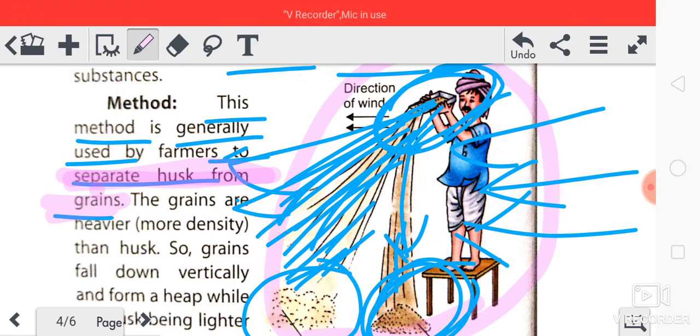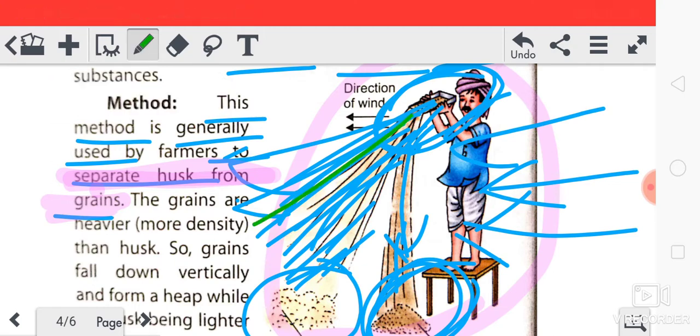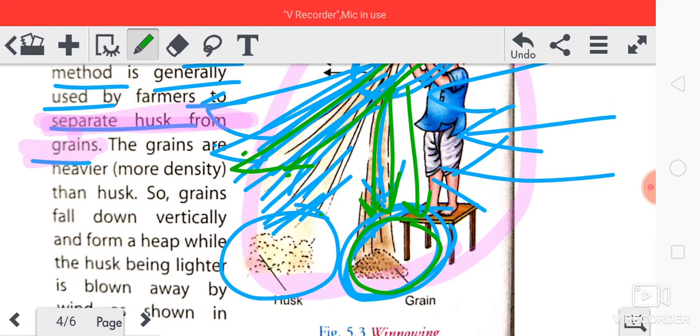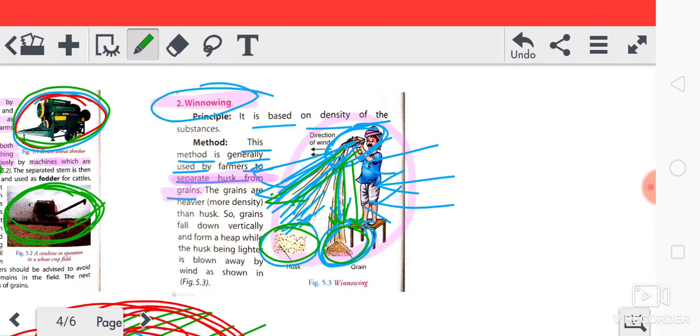And how does it separate? The lighter particle flies away, and the heavier particle falls down, and this way the crops are separated from unwanted particles. This process is called as what? This process is called as winnowing. Got it?